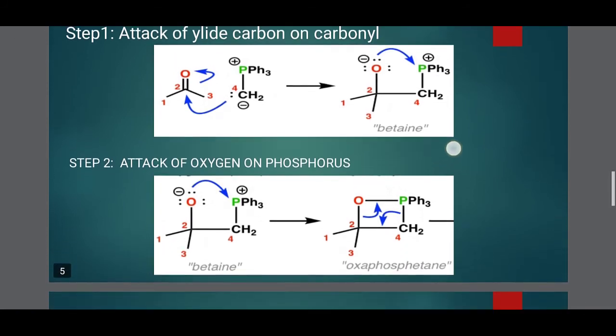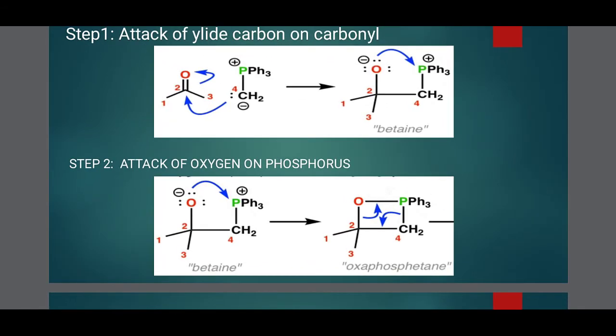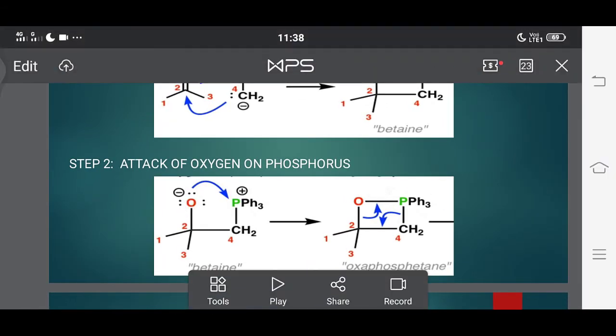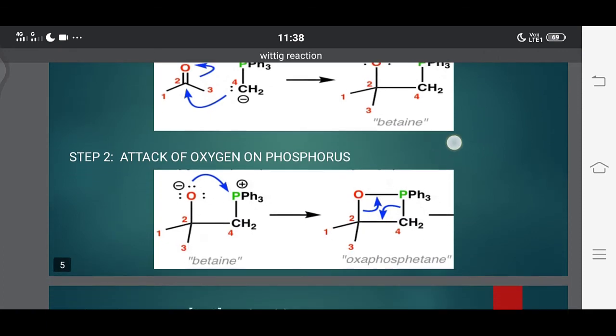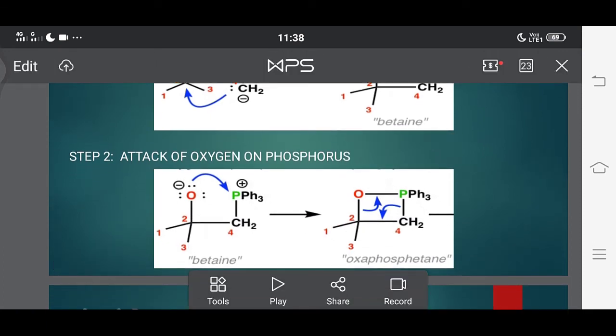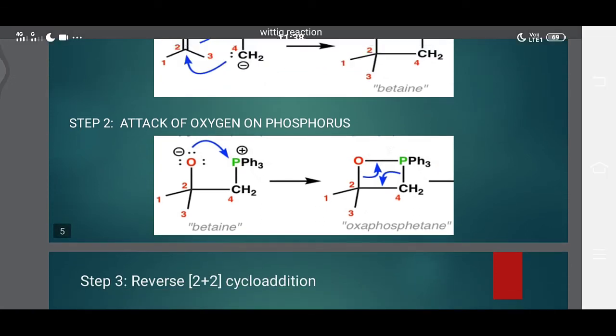In the second step, what happens? A negatively charged oxygen atom is formed, and a positively charged phosphorus atom is formed in the first step. In the second step, this negatively charged oxygen atom attacks and makes a bond with the positively charged phosphorus atom, and forms a cyclic compound.